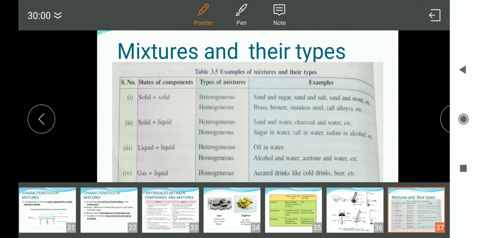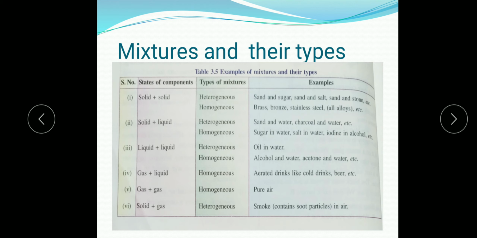Then liquid-liquid mixture, in heterogeneous, that is oil in water, easily you can differentiate. If you add oil over water, these two components are immiscible to each other. What is immiscible?